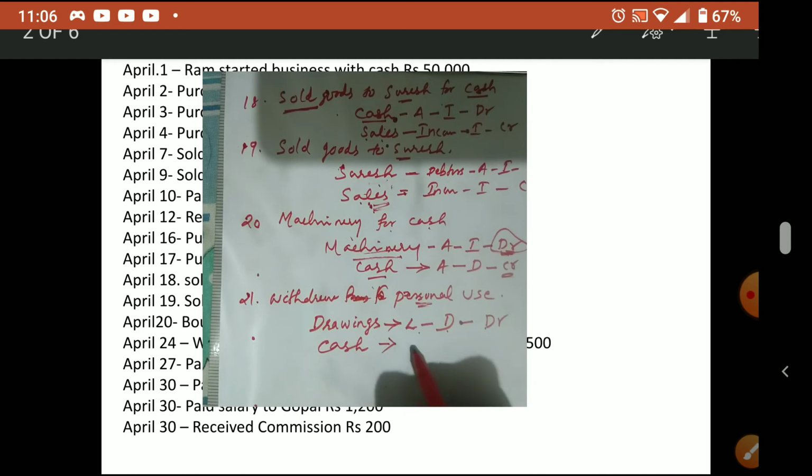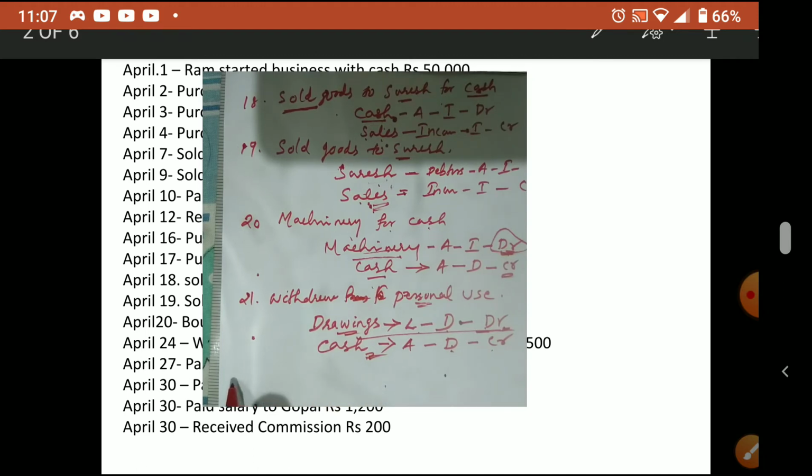Now cash has gone. Cash is asset. Cash also decrease. Asset decrease, credit. Okay. Asset increase, debit. Asset decrease, credit. This is what I am writing for increase and decrease. Okay. So what is debit? Drawings debit and cash is credit. Drawings account debtor to cash we write.